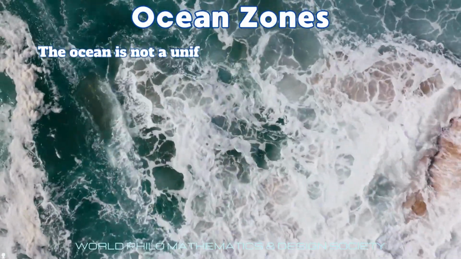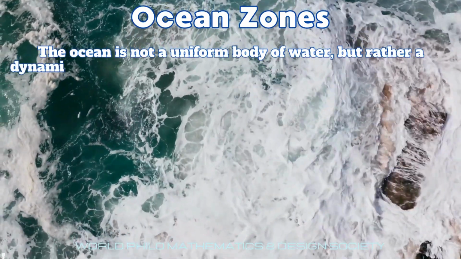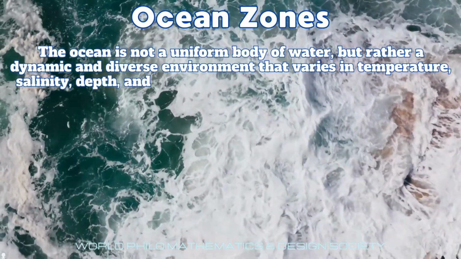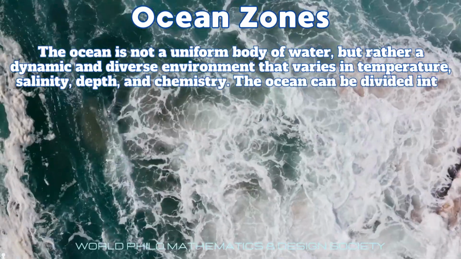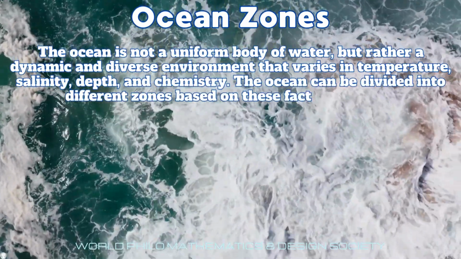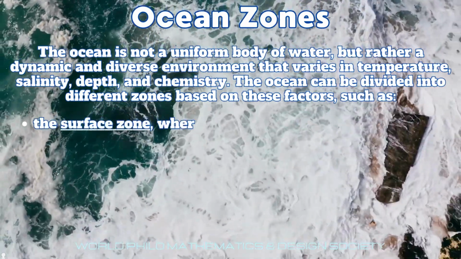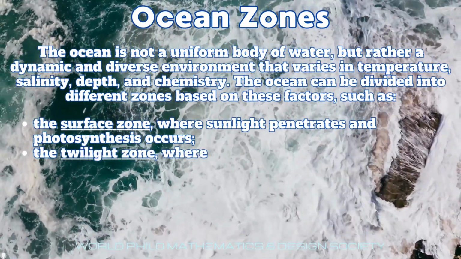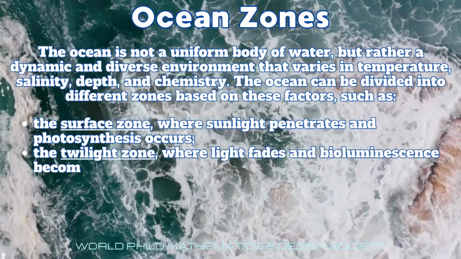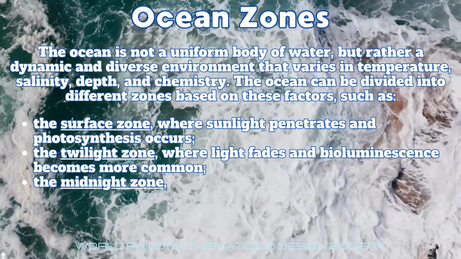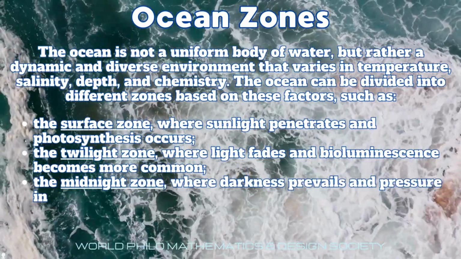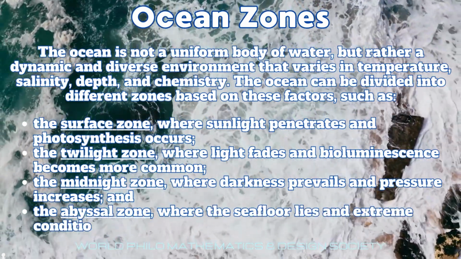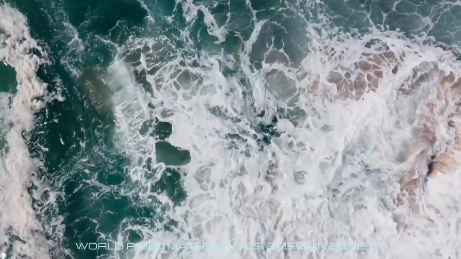The ocean is not a uniform body of water, but rather a dynamic and diverse environment that varies in temperature, salinity, depth, and chemistry. The ocean can be divided into different zones based on these factors, such as the surface zone, where sunlight penetrates and photosynthesis occurs, the twilight zone, where light fades and bioluminescence becomes more common, the midnight zone, where darkness prevails and pressure increases, and the abyssal zone, where the sea floor lies and extreme conditions exist.